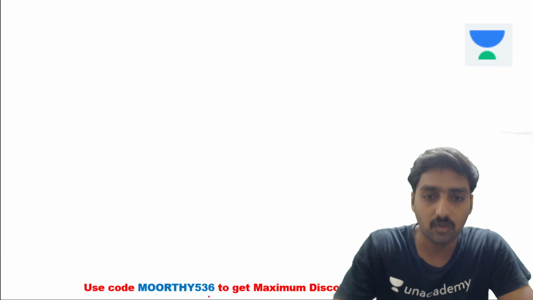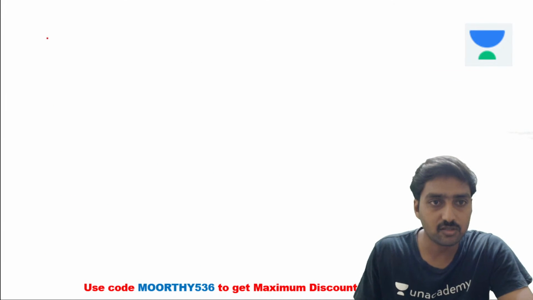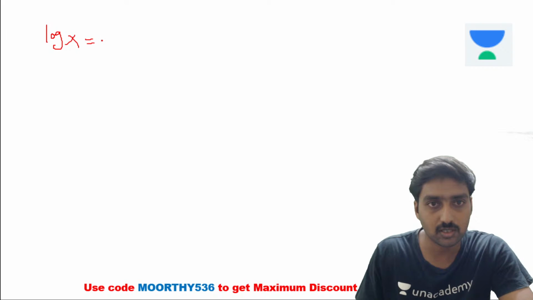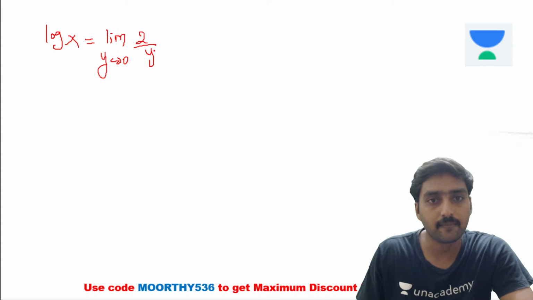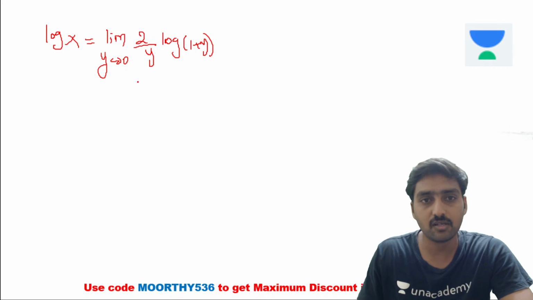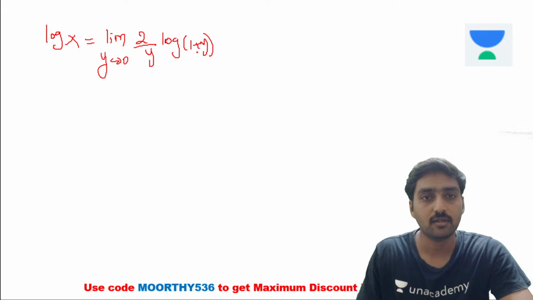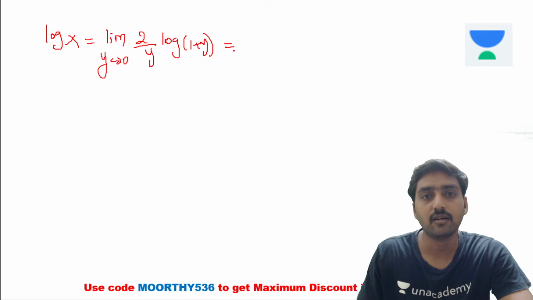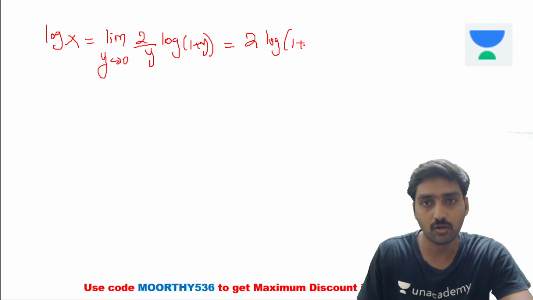Okay, now as per the log formula, logarithmic of capital X is equal to limit y tends to 0, 2 divided by y into logarithmic of 1 plus y. And if you substitute y is equal to 0, then what we will get? Logarithmic of 1 is 0, so if you substitute, 2 into logarithmic of 1 plus 0 divided by 0, we are ending with 0 divided by 0.